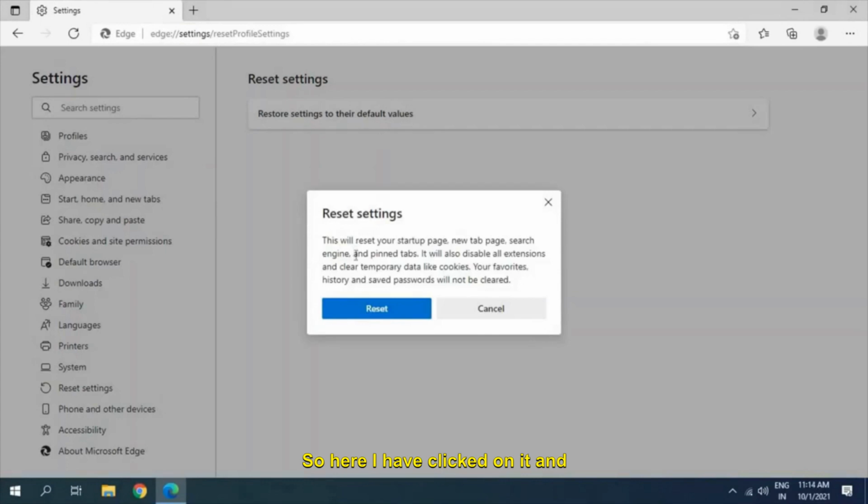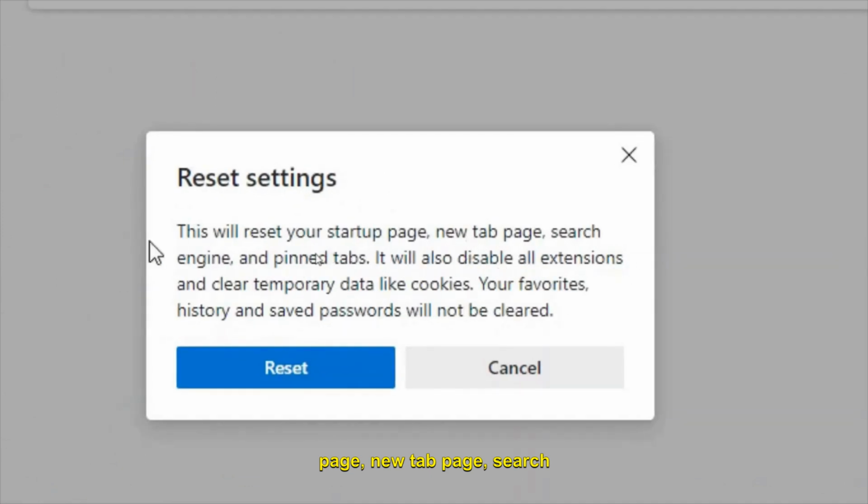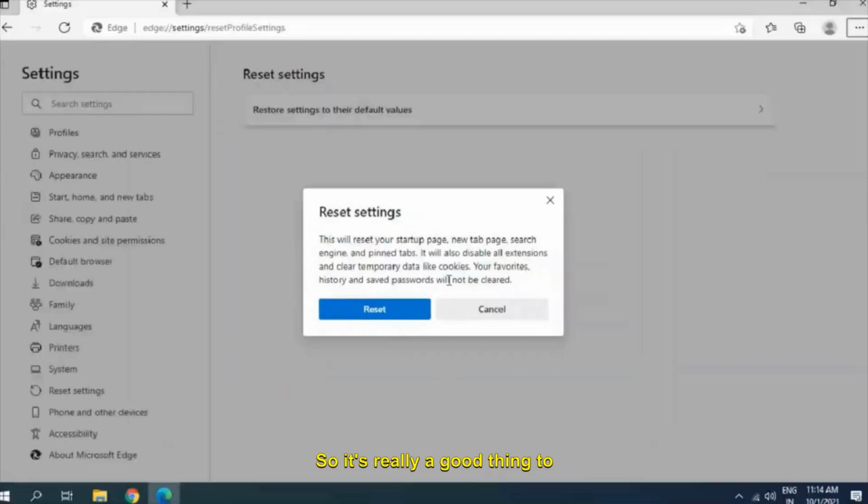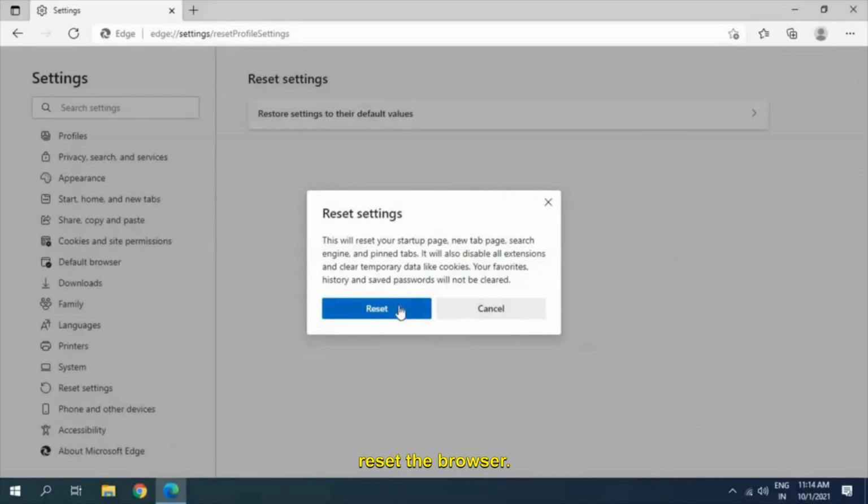So here I have clicked on it, and most of us have a doubt that it will reset everything, which is absolutely wrong. It will not reset everything. This will reset your startup page, new tab page, search engine, pinned tabs, and it will also disable all extensions and clear temporary data like cookies. Your favorites, history and saved passwords will not be cleared. So it's really a good thing to reset the browser.